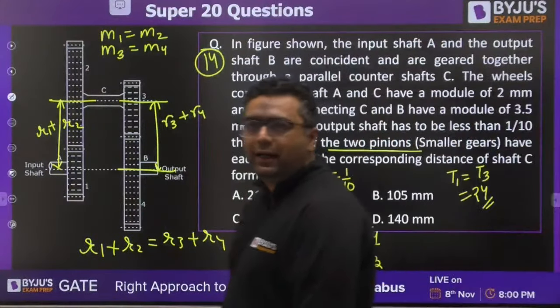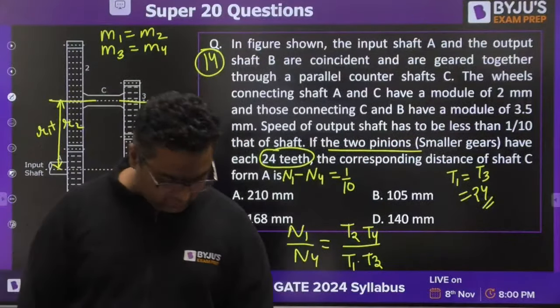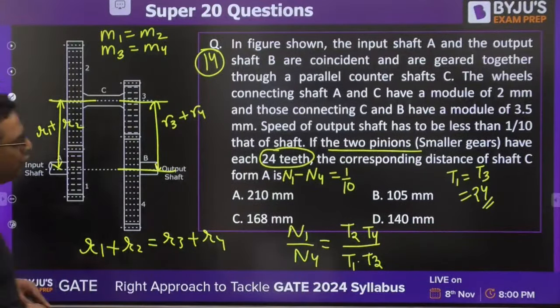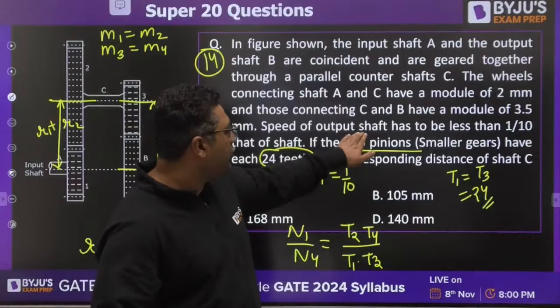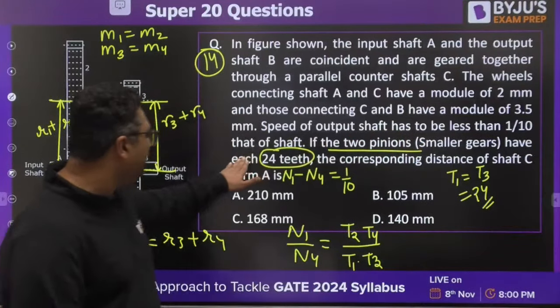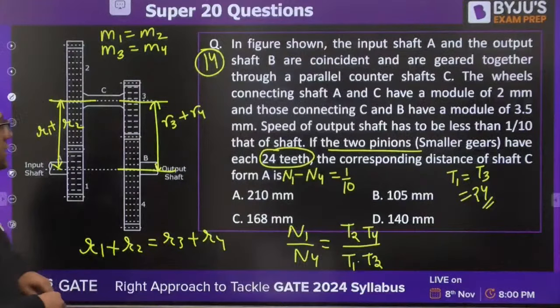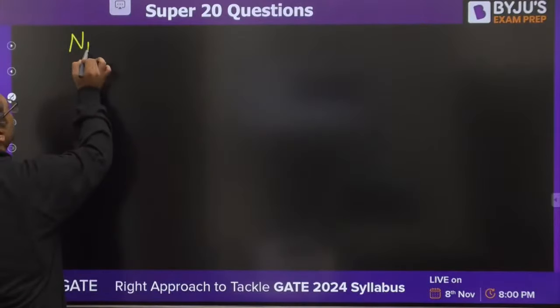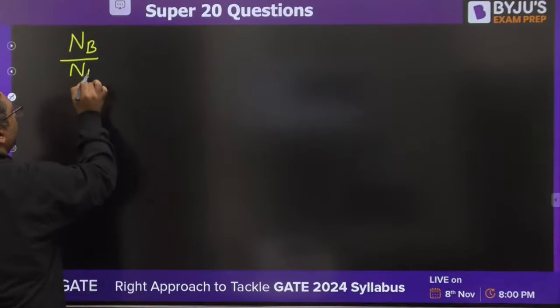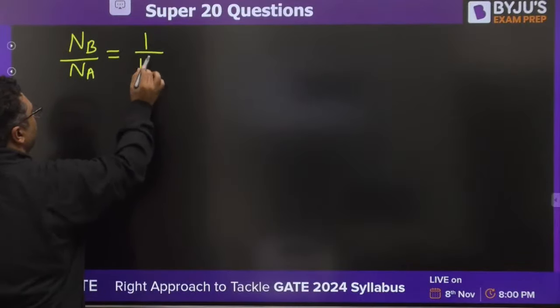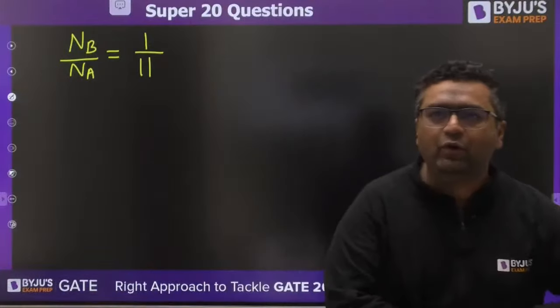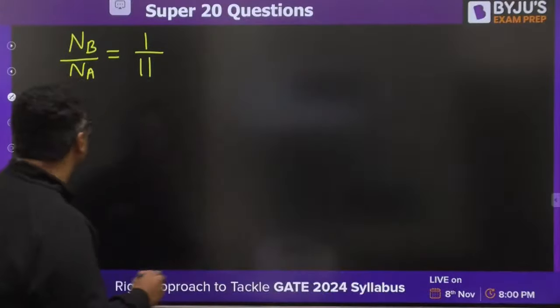सर 102 आ रहा है, शायद गलत है. 102 आ रहा है, 102 तो गलत ही है भाई. चलिए मैं आपकी एक हेल्प कर देता हूं. वो देखो क्या बोल रहा है. Speed of output shaft has to be less than 1/10 of that of shaft. Okay. So speed of output shaft, output let us say is B divided by A. It would be coming out to be 1/11th. Because 1/10 कम होने का क्या मतलब? It is going to be 1/10th. Okay. So this is the first equation.